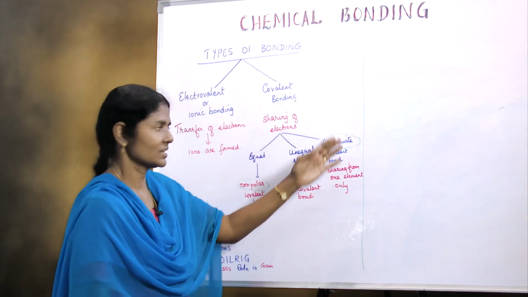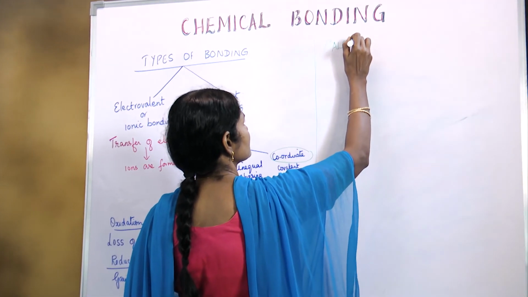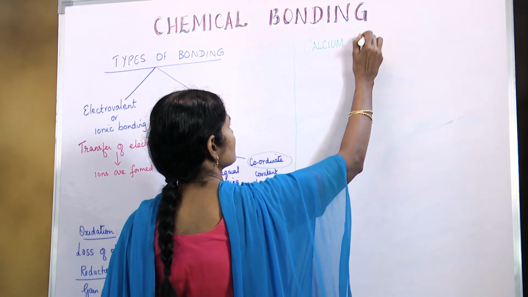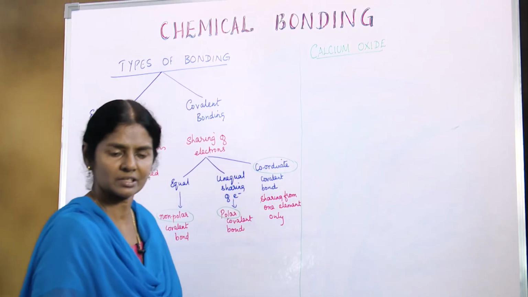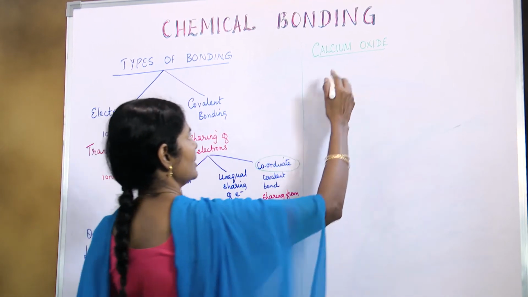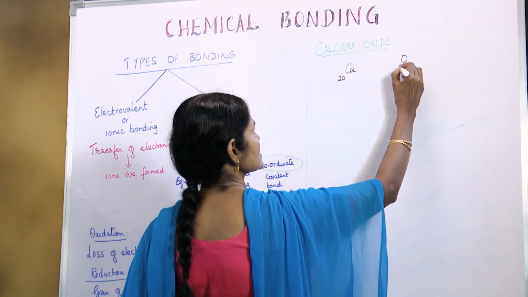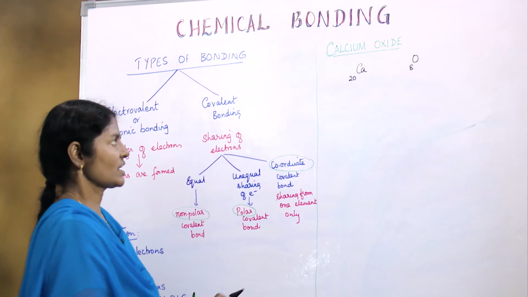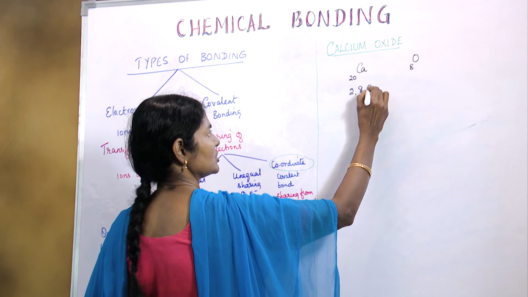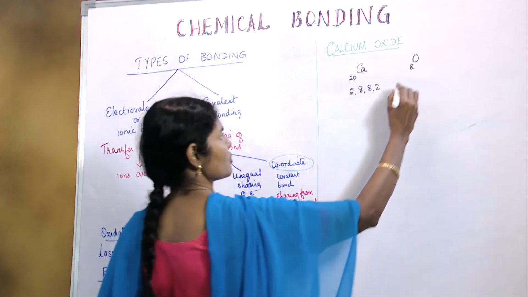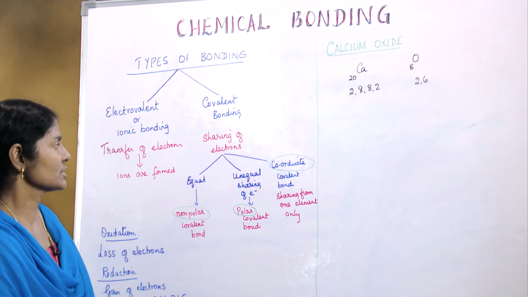Now we move on to the second example. It's calcium oxide. Again, this is an ionic bond that is formed between calcium and oxygen. So let us see, the atomic number of calcium is 20 and oxygen is 8. So how will we write the electronic configuration? For calcium it is 2, 8, 8, 2, and for oxygen it is 2, 6. So this is the electronic configuration.